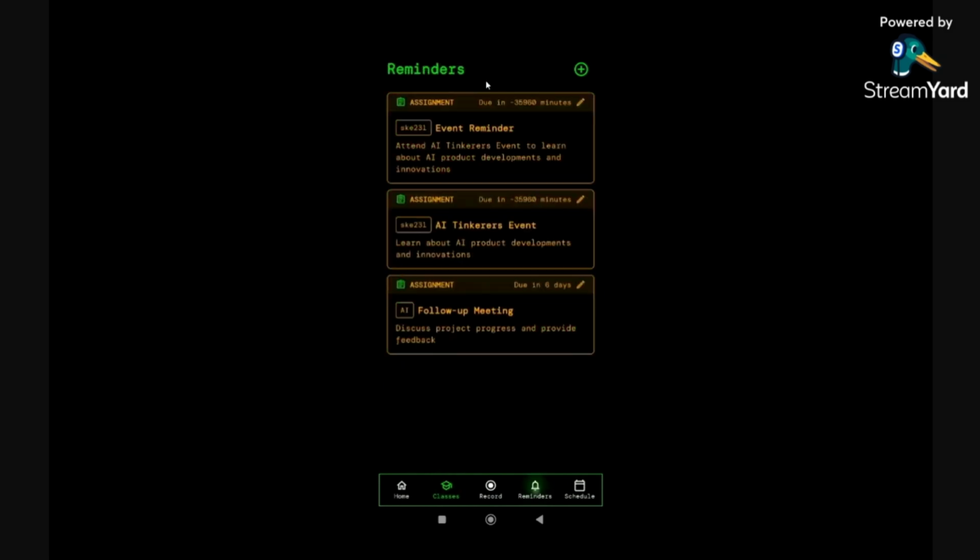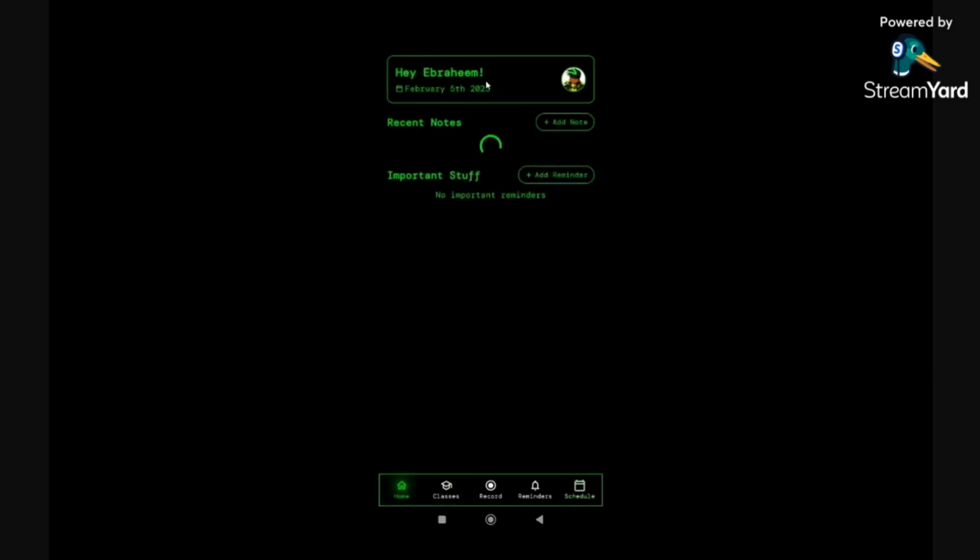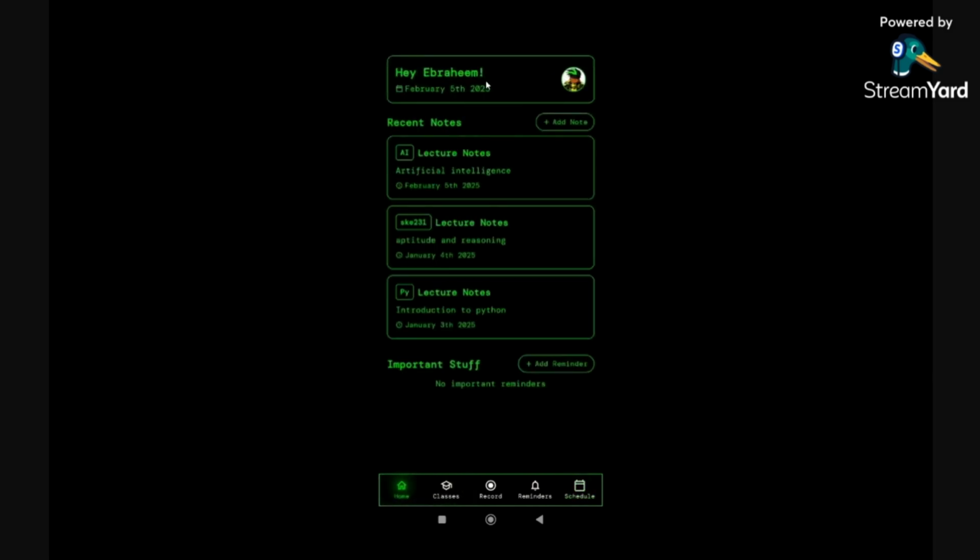It also has the ability to generate reminders. Right over here, it says a follow-up meeting after that buzz corner. There are also some extra features I wanted to show you. There's a schedule so that you can know when classes are going to start and end. And the center of it all is the home page, which tells you the lecture notes, what's going to happen, and the important stuff.